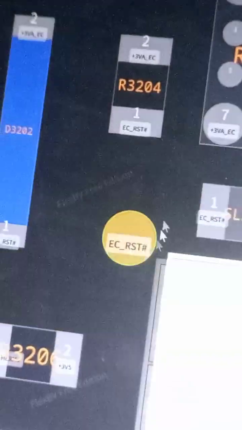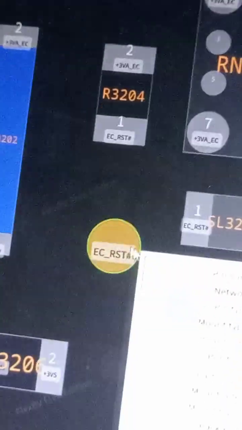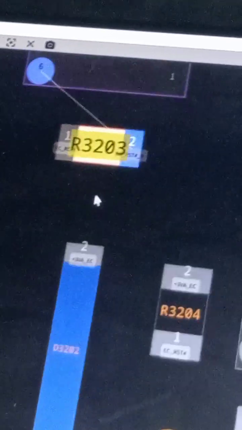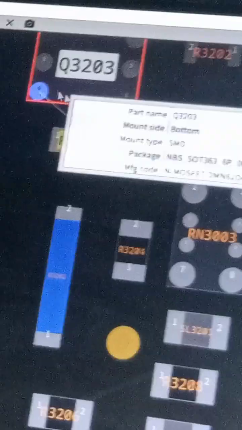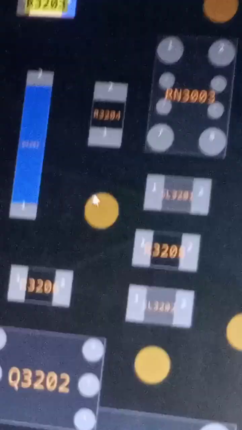We also have a test point here for us to test our EC reset signal, and this is the MOSFET that is responsible for generating the EC reset signal.